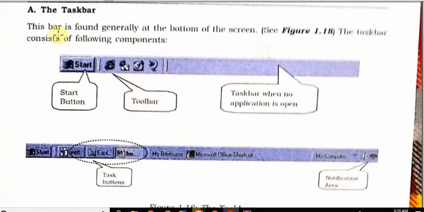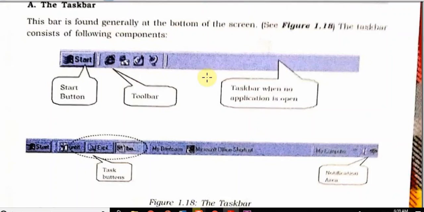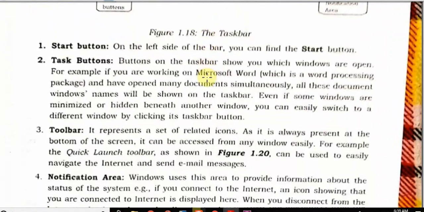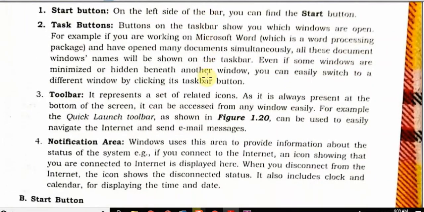Now next is the taskbar. The taskbar is generally found at the bottom of the screen and this contains these options. Now you will have to look at your keyboard to check the options available. Many options are available at this location, the first is the start button. Start is written there, or there will be four squares.